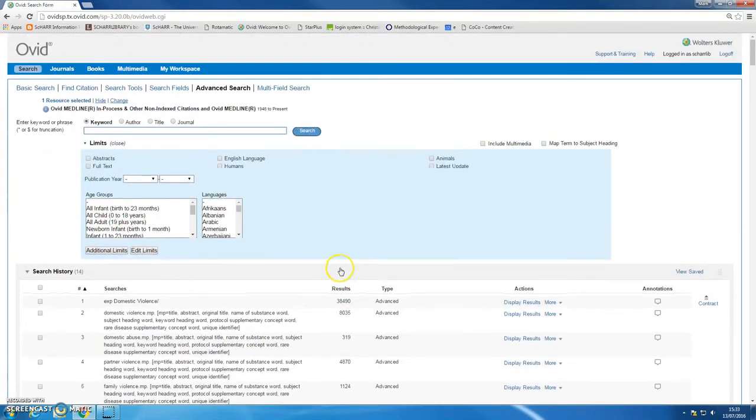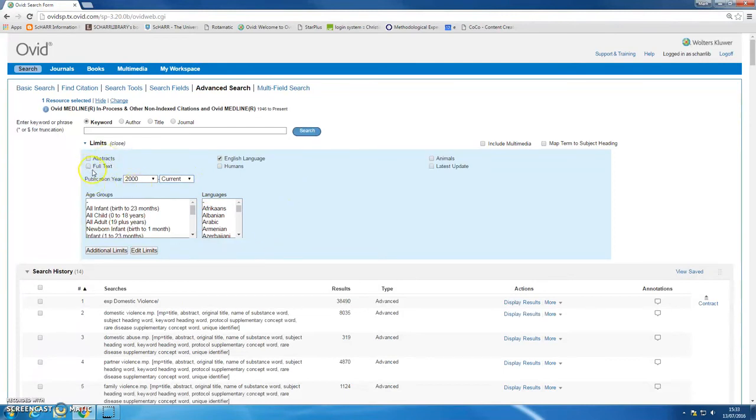There are lots of different limits you can use. The most commonly used are visible here on the main search page, so people will often limit to English language. They might put a publication year limit on, so I'm going to limit to 2000 to current.